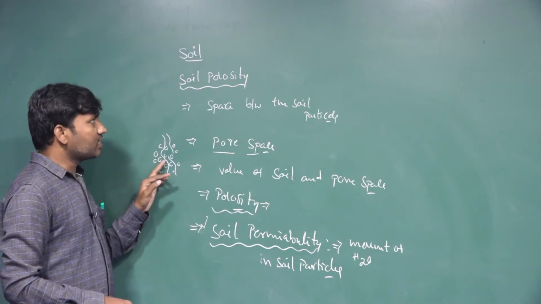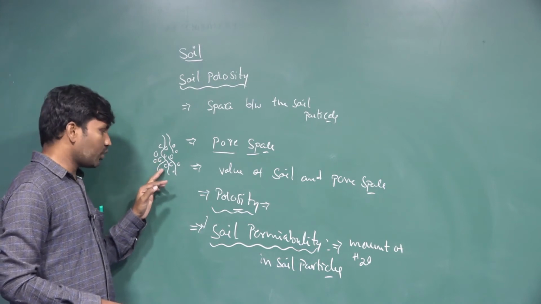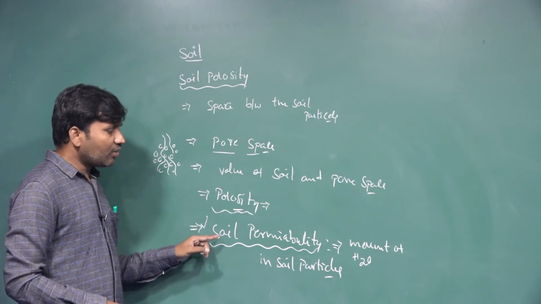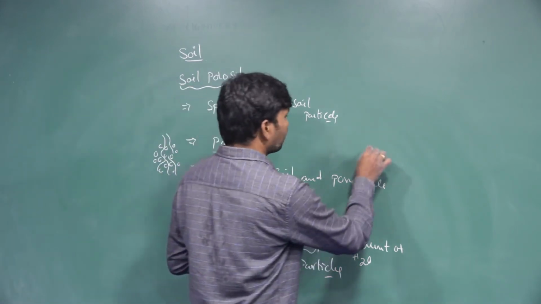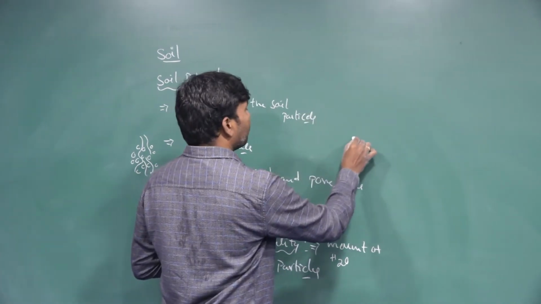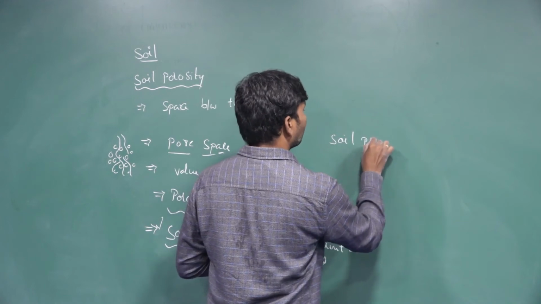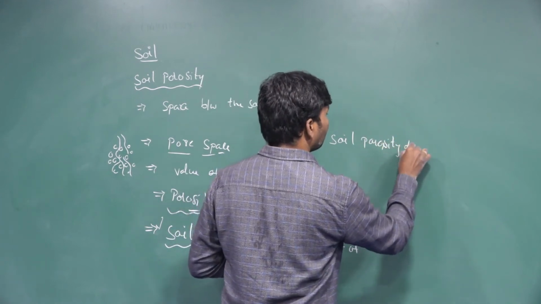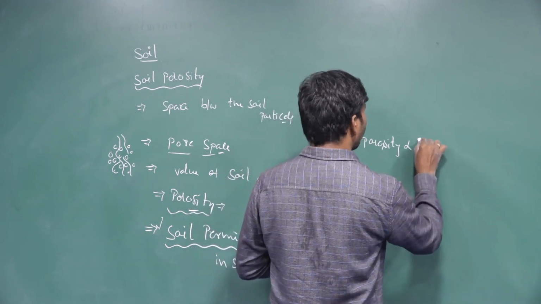The less space, or the less porosity, the soil contains, the less permeability it shows. That means soil porosity is directly proportional to permeability.